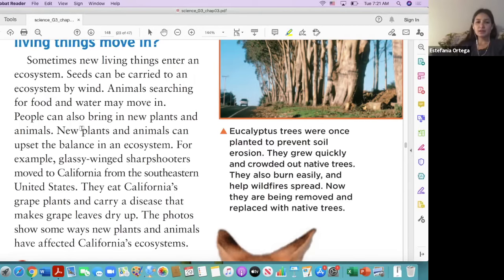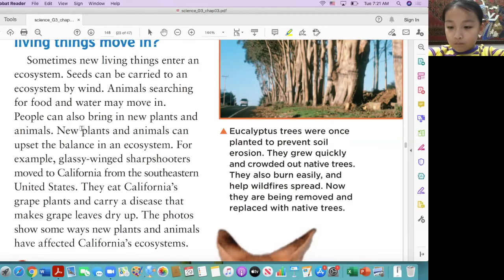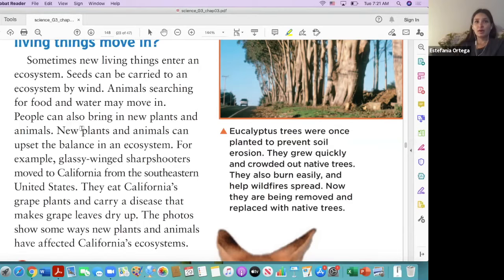Okay, so this is actually very interesting because ecosystems are different in every single place, right? So the ecosystem in China might be very different from the ecosystem in the United States, right? And so if you bring maybe a little plant from China, maybe it won't grow properly. Maybe it won't grow enough here in the United States because in China, maybe it rains more or maybe it rains less. Or maybe if I bring a plant to China, maybe it won't grow well, right? So it really just depends.